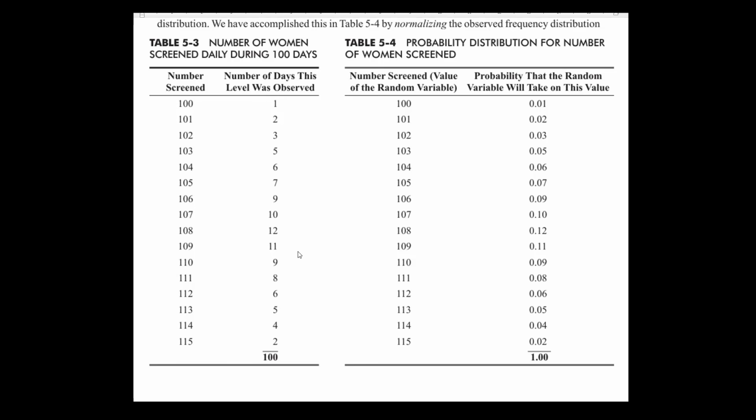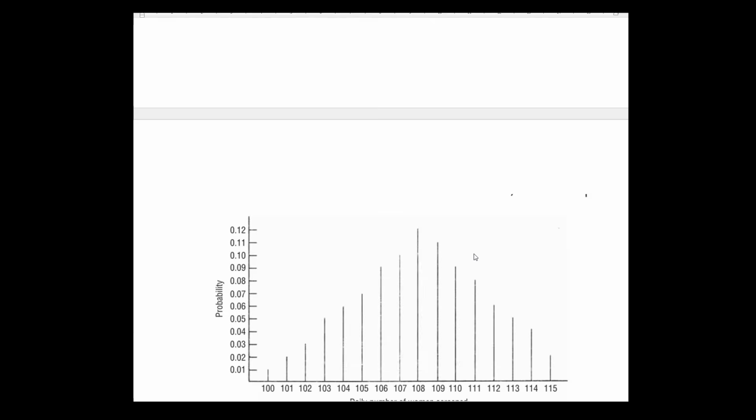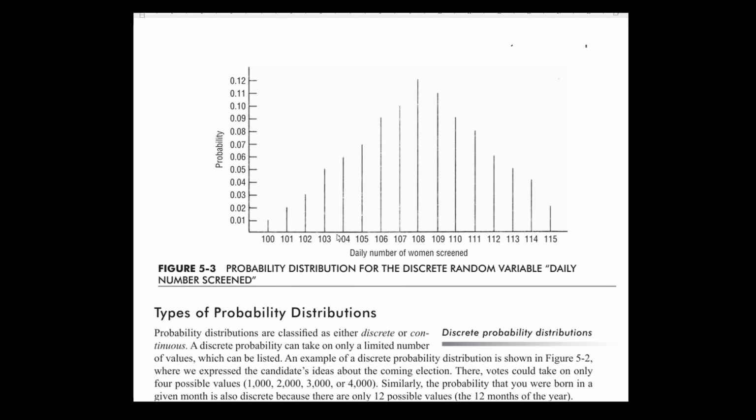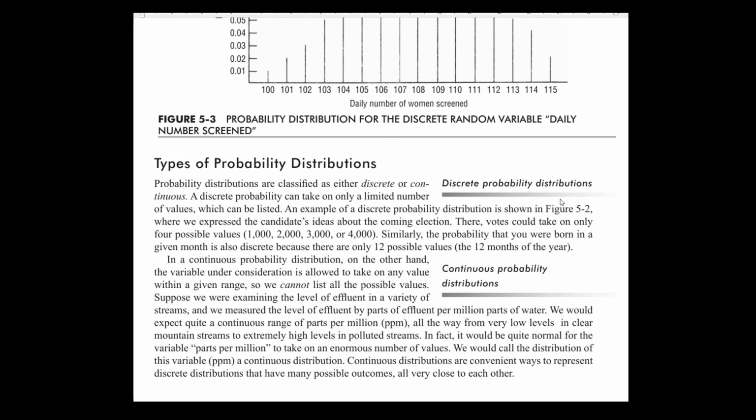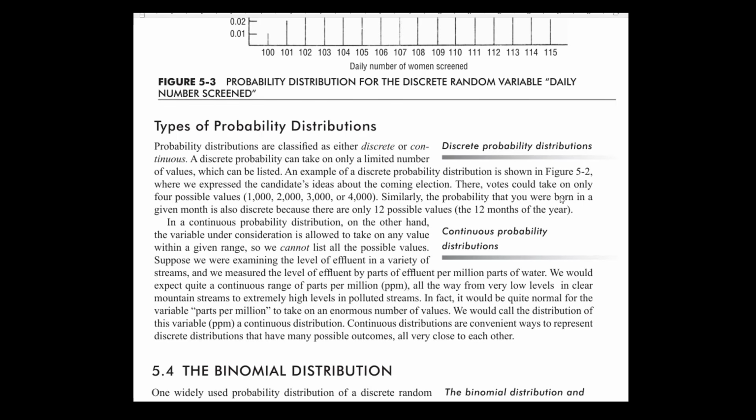Total there are 100 observations, so when you divide the frequencies by 100, you get probabilities. This is the probability distribution data, and when you plot it, you get a discrete probability distribution, which is this. And we also have continuous probability distributions, which result from a continuous random variable.